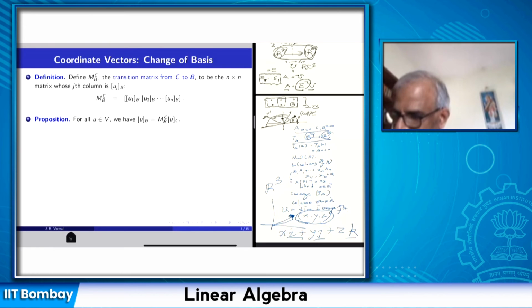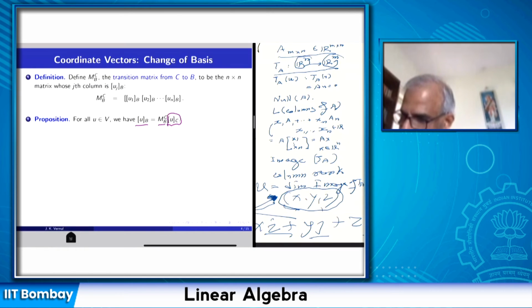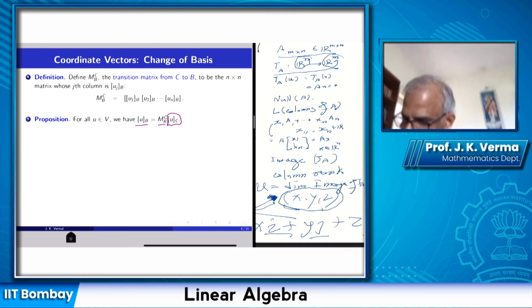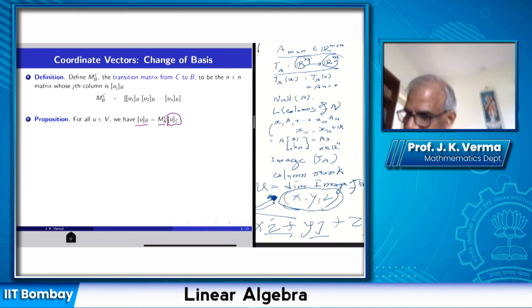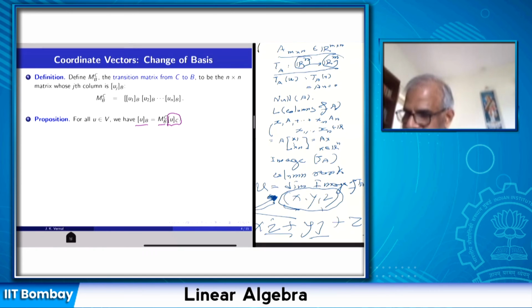So here is the result, which says that if I operate this matrix, which is the transition from C to B, on the coordinate vector of u with respect to the basis C, it will produce the coordinate vector of u with respect to B. So we have these two bases, C and B. The input is the coordinate vector of u with respect to basis C. The output is the coordinate vector of the same vector with respect to basis B. Then the coordinates with respect to basis B can be obtained from coordinate vectors with respect to basis C by pre-multiplying this coordinate vector with this transition matrix MCB.